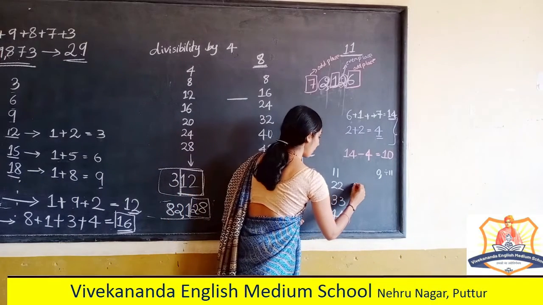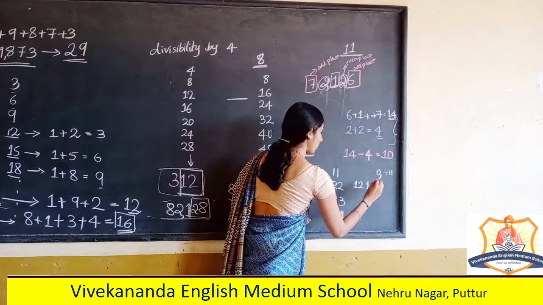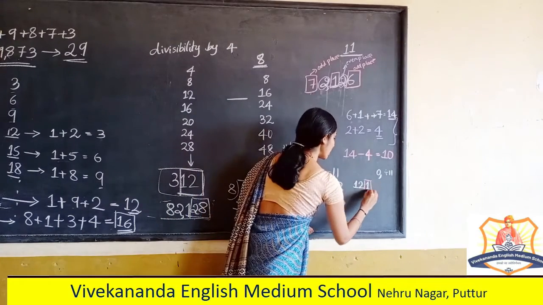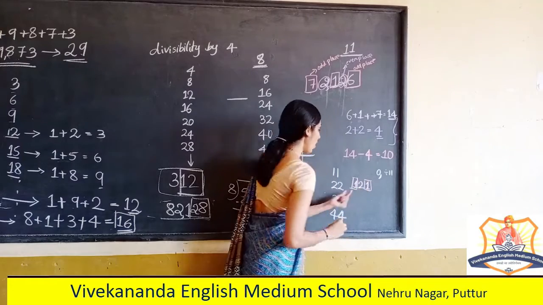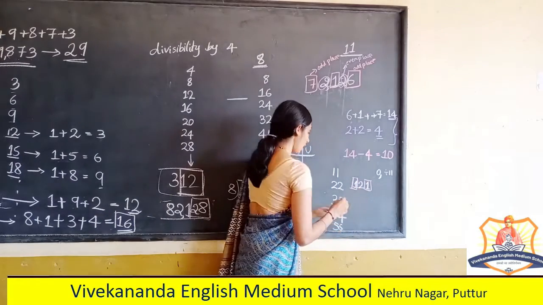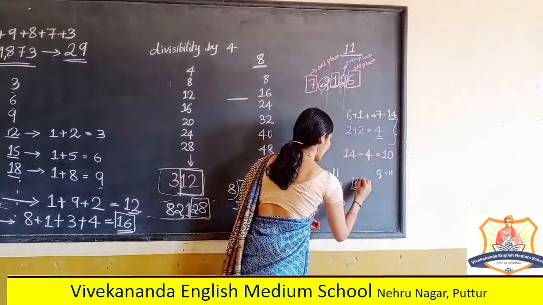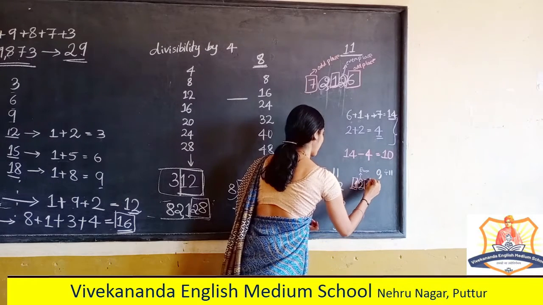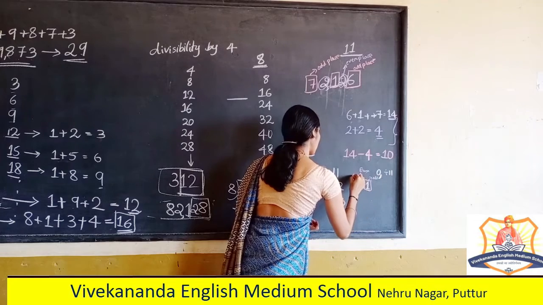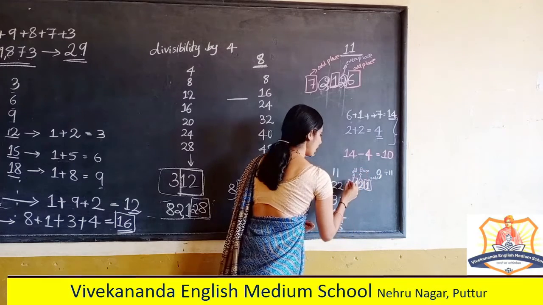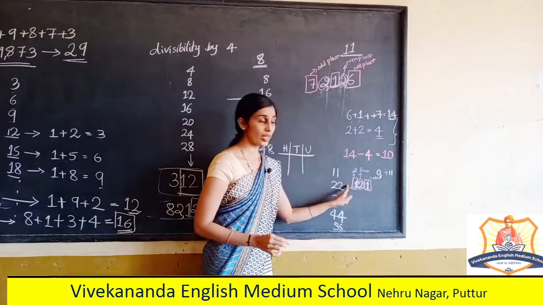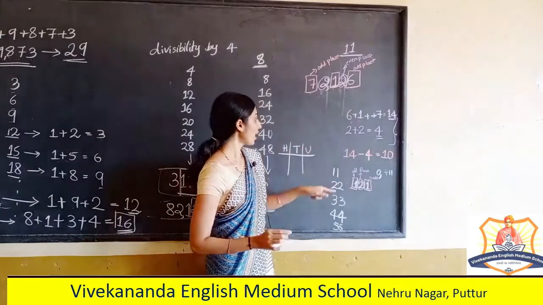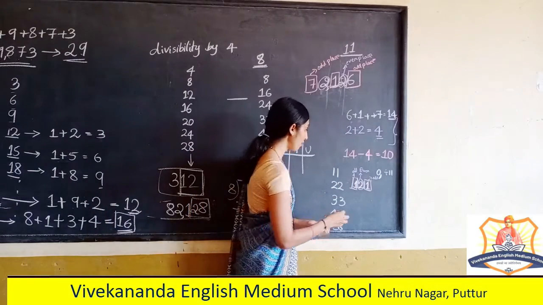Let me take the example 121. Here in 121, this is an odd place, this is the even place, and this is an odd place. There is no digit in one more even place, right? So what is the criterion to check the divisibility of 11?